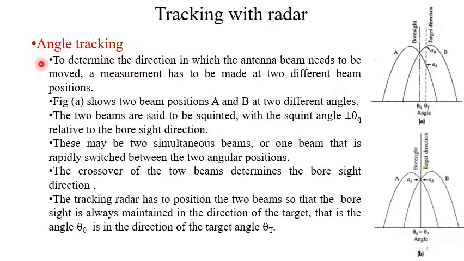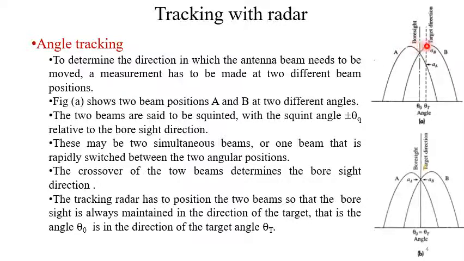To determine the direction in which the antenna beam needs to be moved, measurement has to be made at two different beam positions. So we have two beam positions, beam A and say beam B, and these two beams are pointing in slightly different directions.